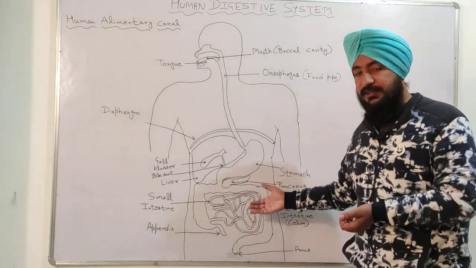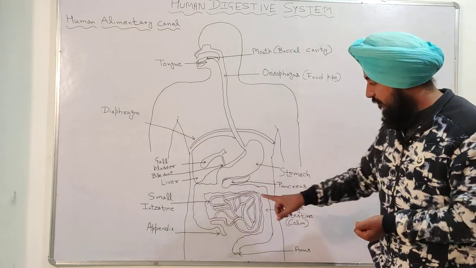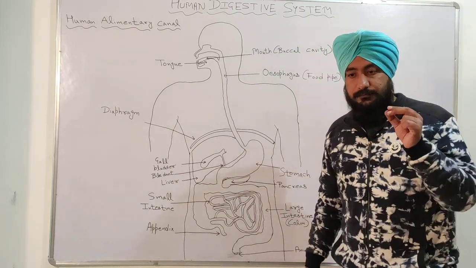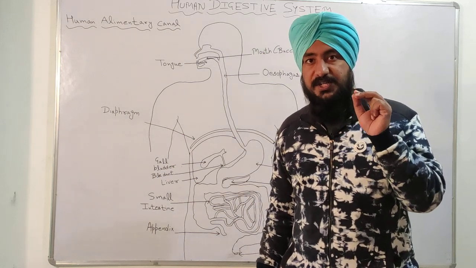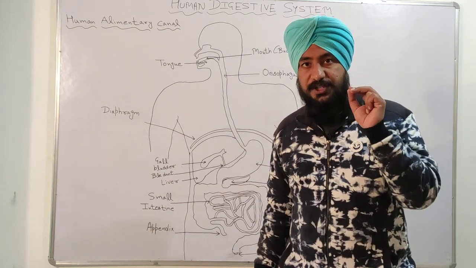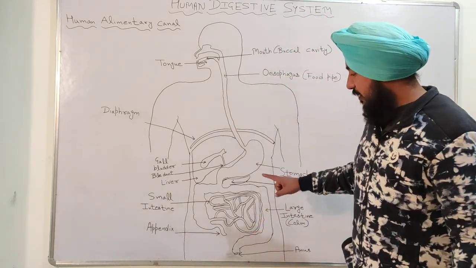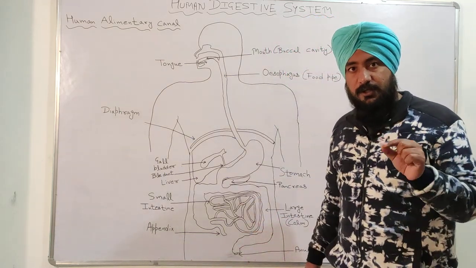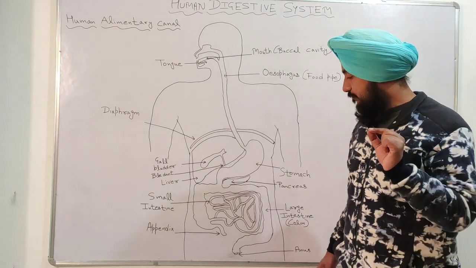So what is in this part? In the small intestine, finger-like projections called villi are present.